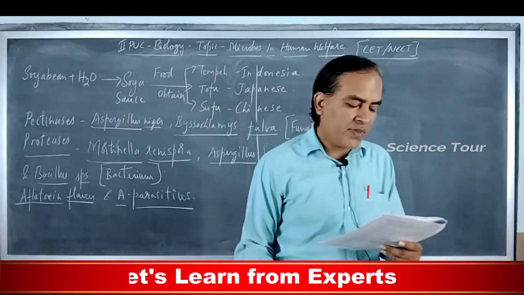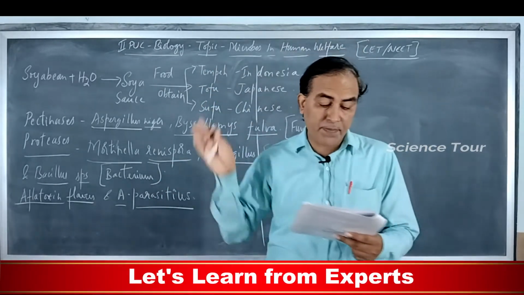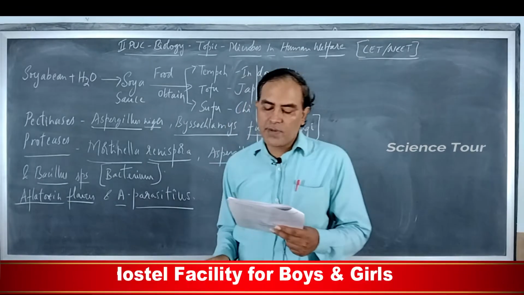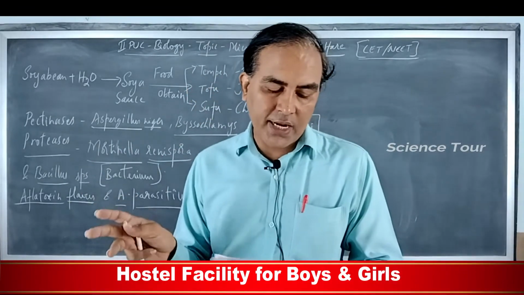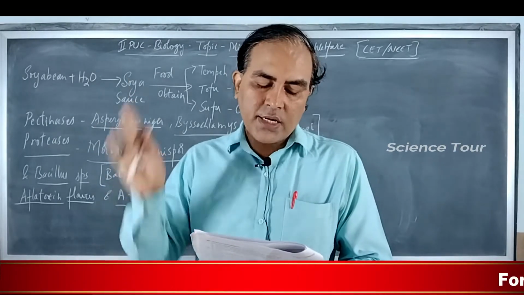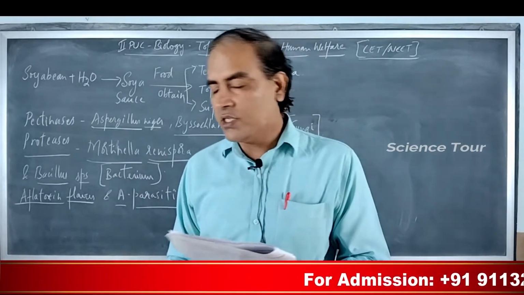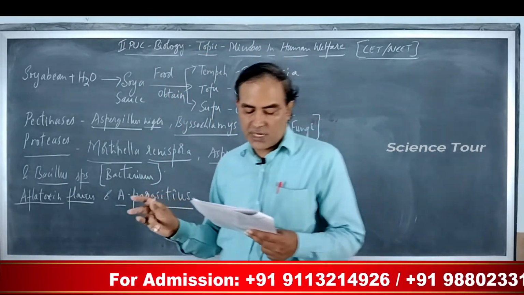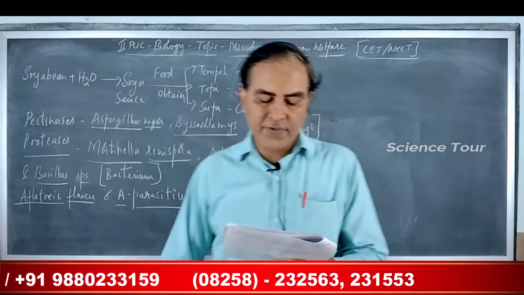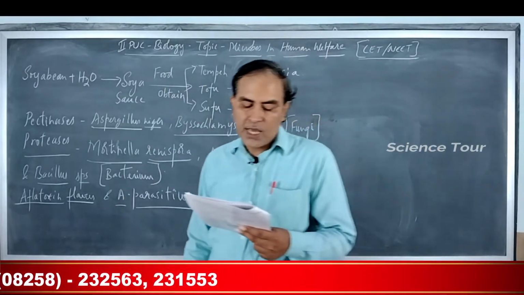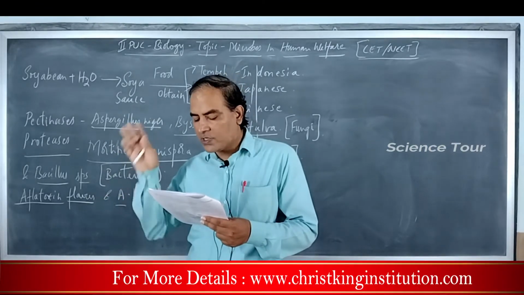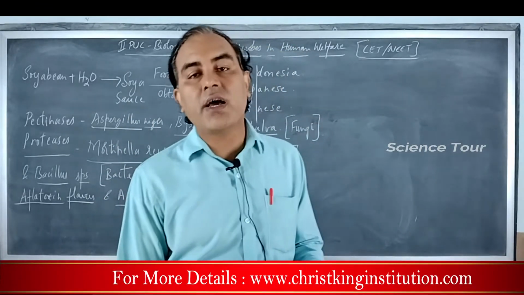Number 16. All are correct with respect to BOD, biochemical oxygen demand, except: it refers to the amount of oxygen that would be consumed if all the organic matter in 1 liter of waste were oxidized by the bacteria, correct. Second, the BOD test is a measure of the organic matter present in the water, correct. Third, the greater the BOD of wastewater, less is the polluting potential, no, more is the polluting potential. And fourth, wastewater is treated till BOD is reduced significantly. Correct. So the right answer is option 3. Greater the BOD of wastewater, greater is its polluting potential, because higher BOD indicates a large amount of organic matter.